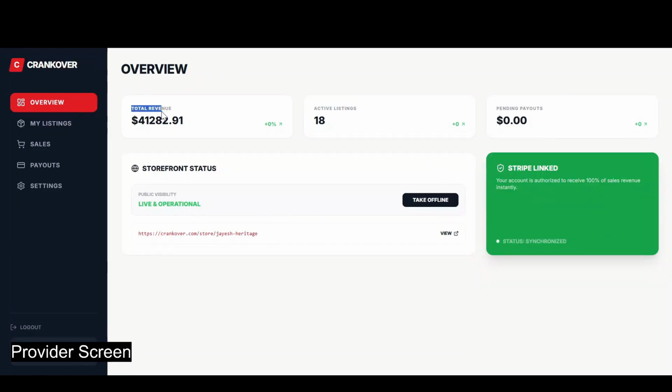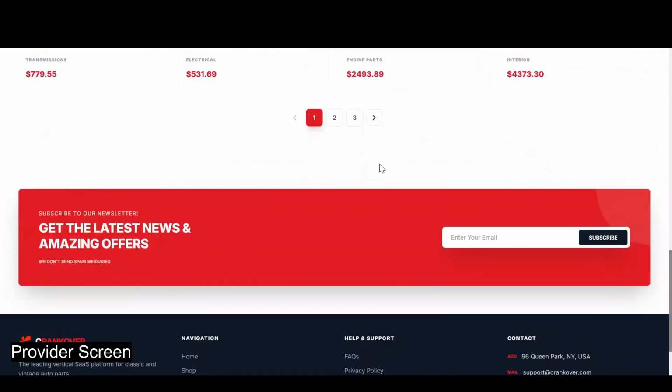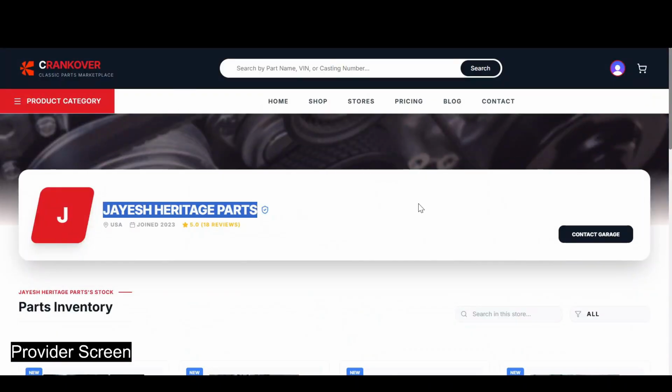So under overview, you'll be able to see the total revenue this account has made, the active listings and the pending payout. And you can clearly see right here that we have the specific URL. So if you just click on it, here is the actual storefront. So this is my personal storefront right now.